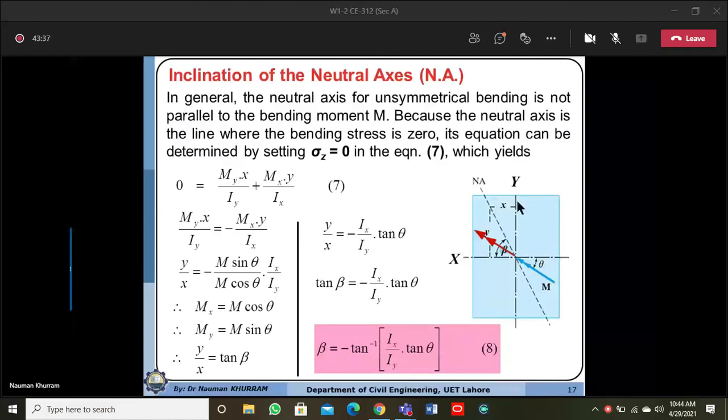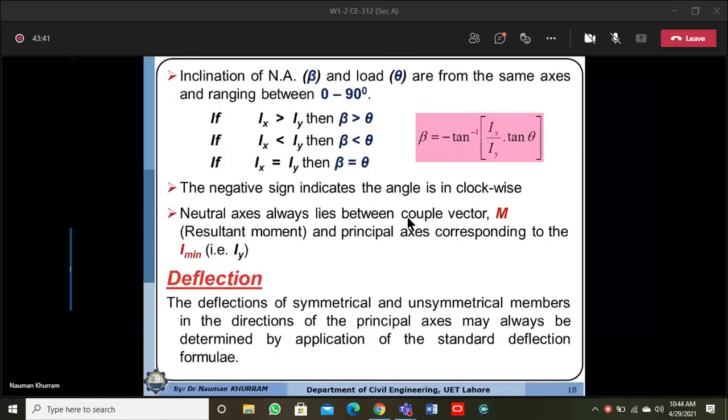We can also determine the inclination of the neutral axis from the deflection concept. In other words, we can also determine the deflection in a beam subjected to a load which is not acting along the principal axis.